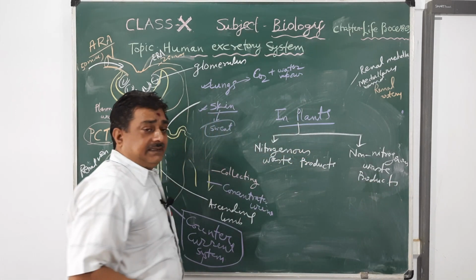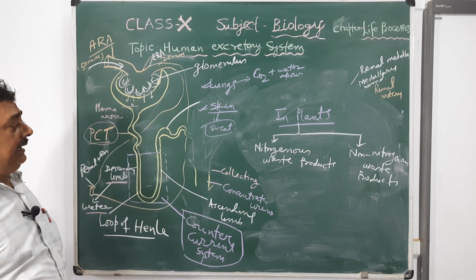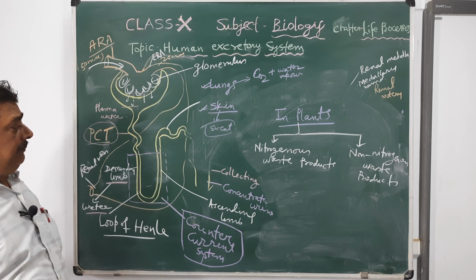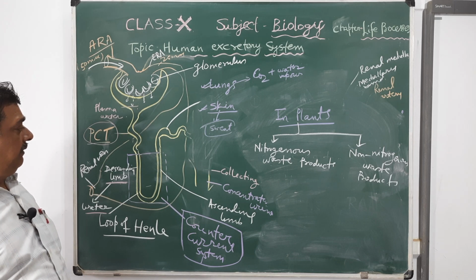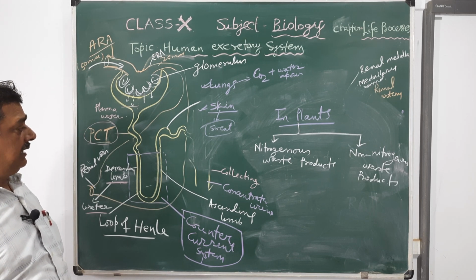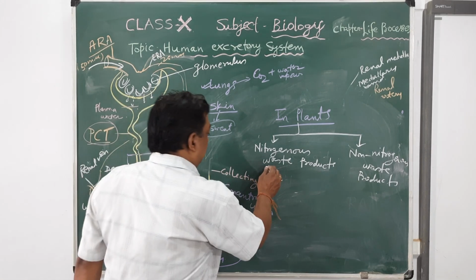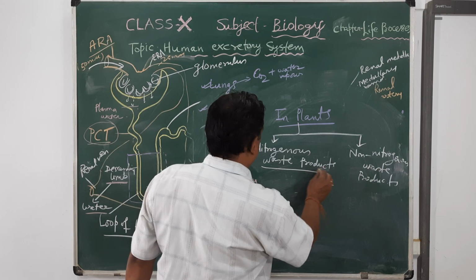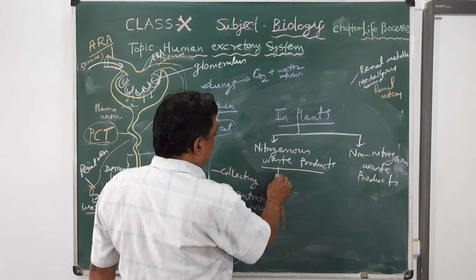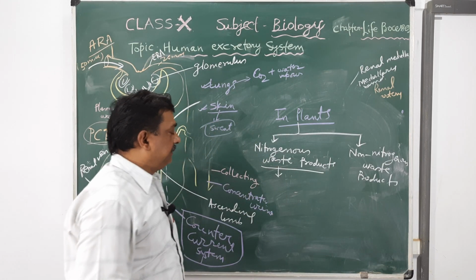Waste product means they are not utilized by plants. So in plants, well-developed excretory systems are not found, but they are released for self-defense. What are the nitrogenous waste products?